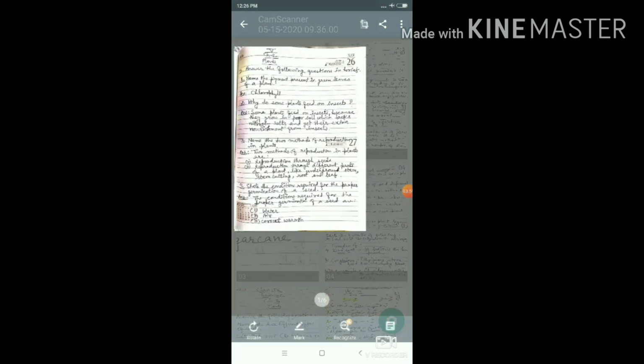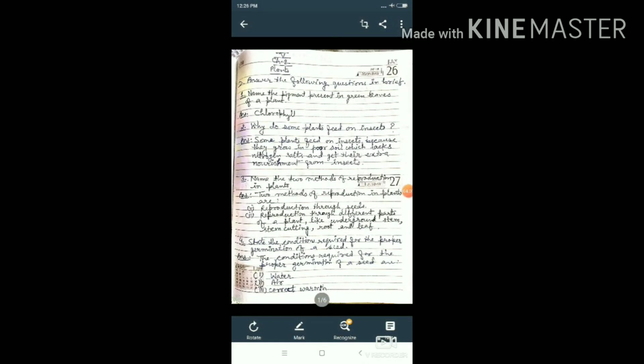Now see the answer of the question D. Answer the following questions in brief. D, question number 1: name the pigment present in green leaves of a plant. You have to write the name of the pigment present in the green leaves. And what will you write? You will write chlorophyll. The spelling of chlorophyll is C-H-L-O-R-O-P-H-Y-L. Chlorophyll. Again I am repeating the spelling: C-H-L-O-R-O-P-H-Y-L. Chlorophyll. You will write the spelling correctly.